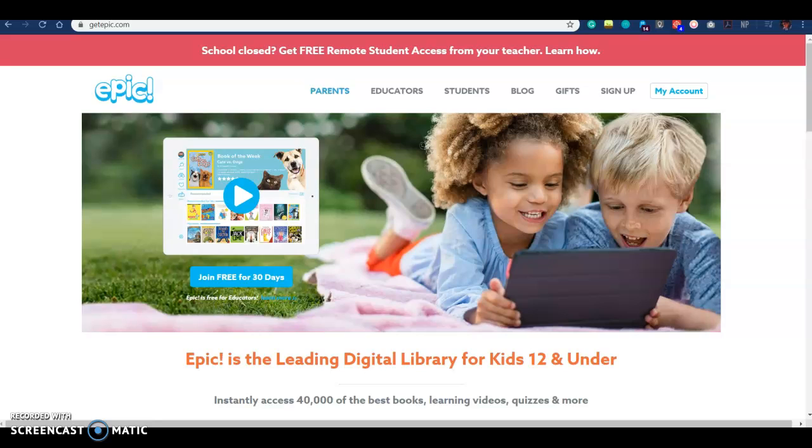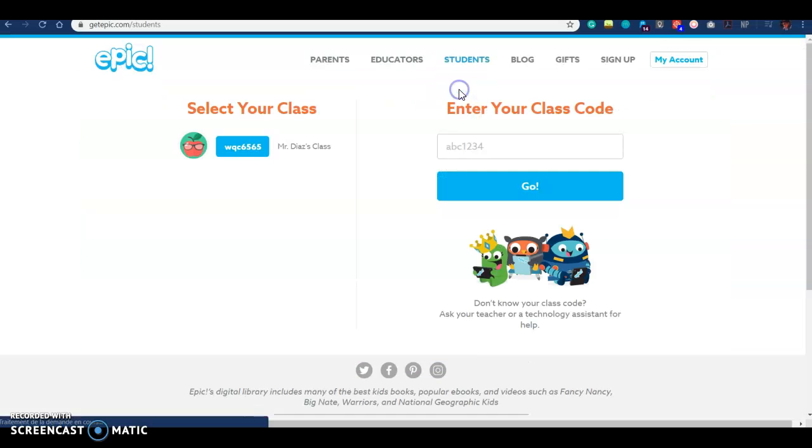So first, this is the PC version, the web browser version. If you want to use it on the iPad, you can download the app and follow the same instructions. Make sure that you go on getepic.com and then you click on students.